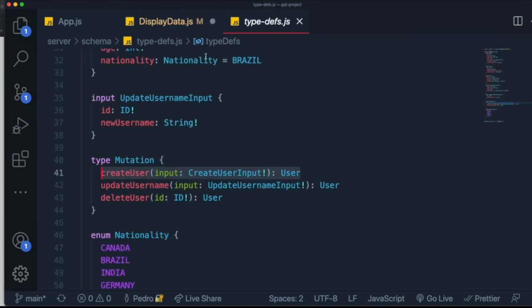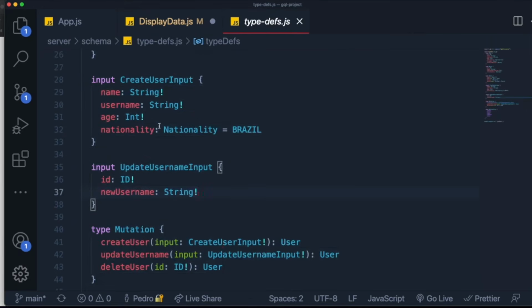What do I mean by inputs? Well, if we take a look at the create user type, it takes in as an input the create user input. And the create user input takes in a name, a username, an age, and a nationality. So to create a user, we need to ask the frontend to send information containing a name, a username, an age, and a nationality.